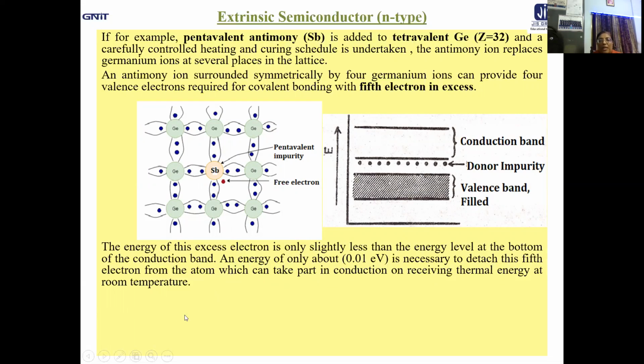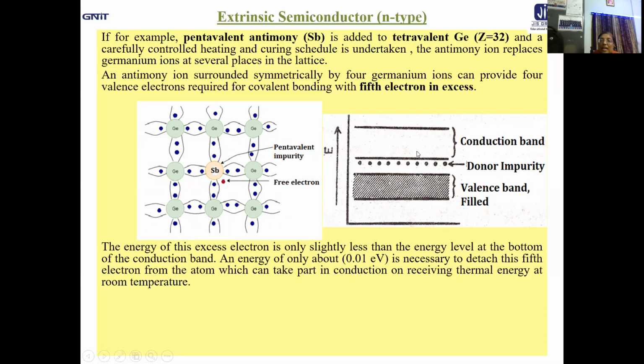Actually, the amount of energy required is very small, of the order of 0.01 eV, which you can have from the thermal energy even at room temperature. In that case, the fifth electron will be detached from the atom by receiving the thermal energy. It becomes free and moves to the conduction band to take part in conductivity.